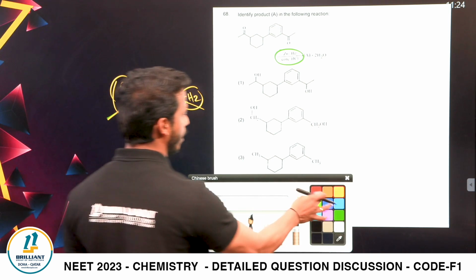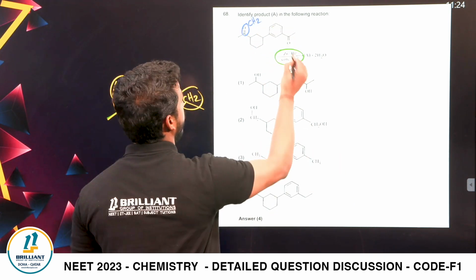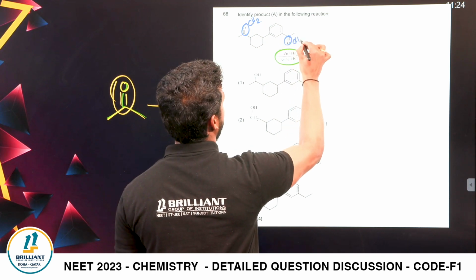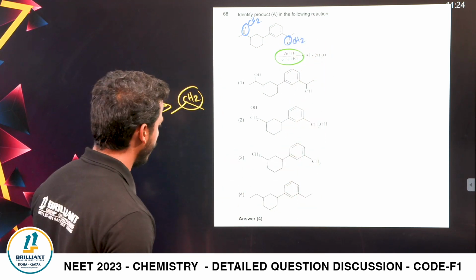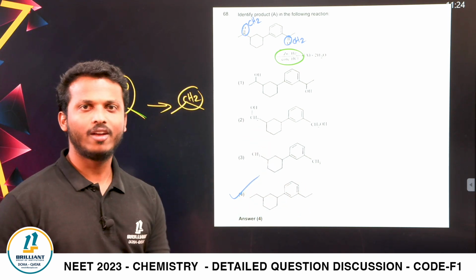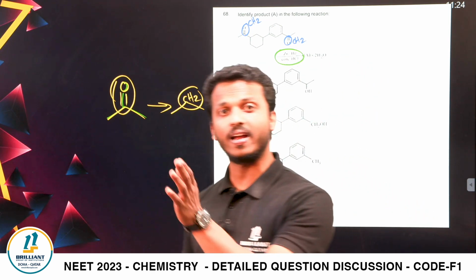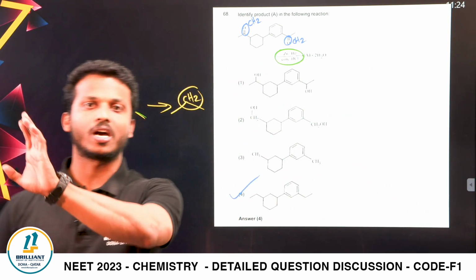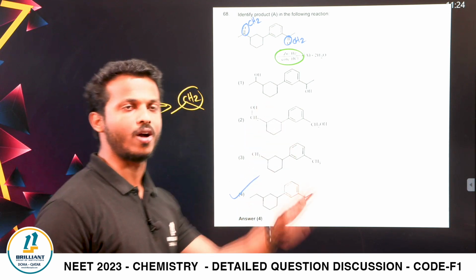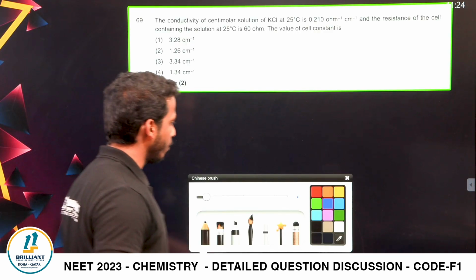So your answer is ready, dear all. This CO becomes what? CH2. What is the answer, dear all? That is option number 4. Yes, CH2, CH2. If it is a Clemmensen reduction or Wolff-Kishner reduction, the aldehyde or ketone part becomes what? Its corresponding alkane, hydrocarbon. Simple question.